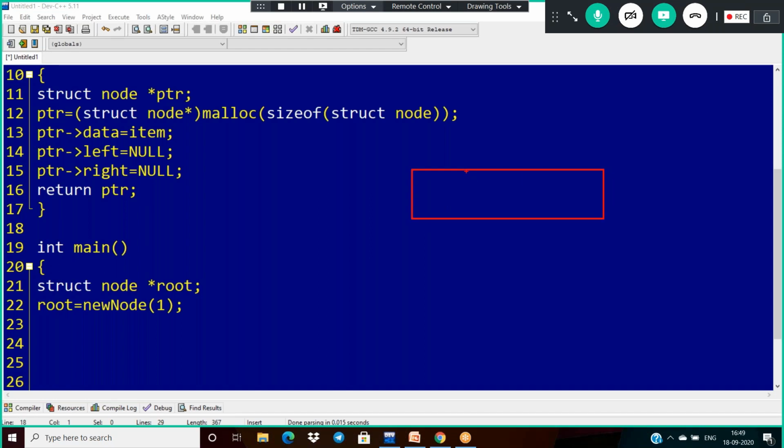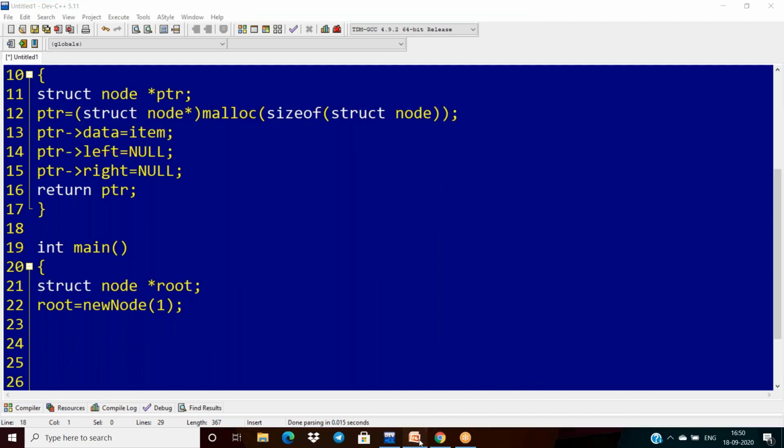The node has three elements, and now I'm inserting 1. When I call it with 1, first it allocates the space, and 1 is in the place of item. So now it is 1, and the left and right are null here.